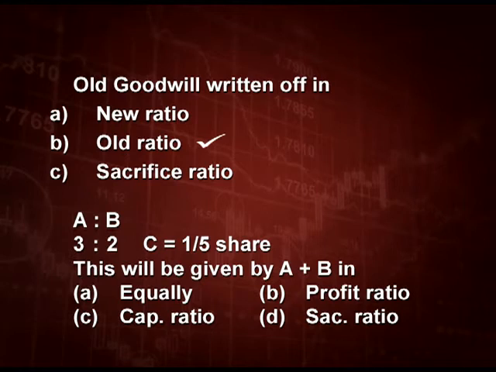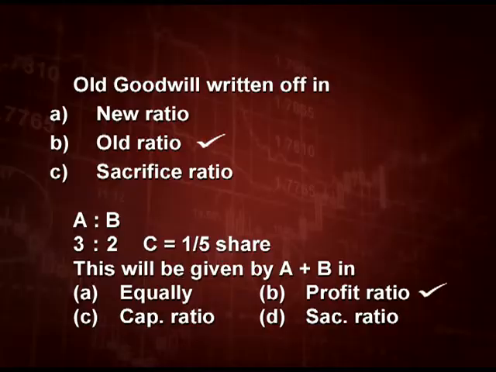Please see again, which ratio will A and B give to C? Equally? No. Profit ratio? Maybe. Capital ratio? Can be. Sacrificing ratio? What do you think? Yes, it is profit sharing ratio, because if nothing is mentioned, then it is the old profit sharing ratio in